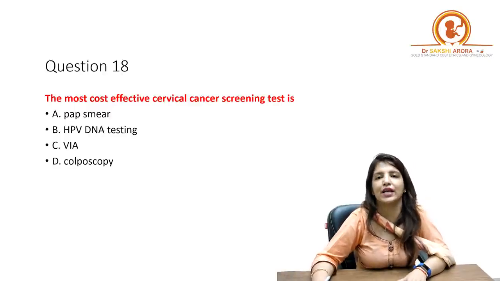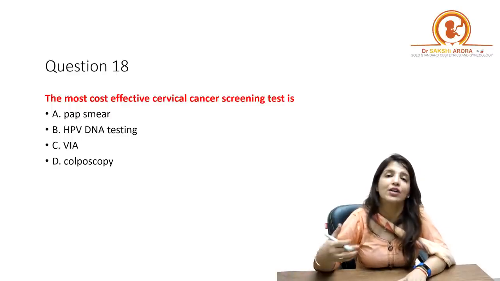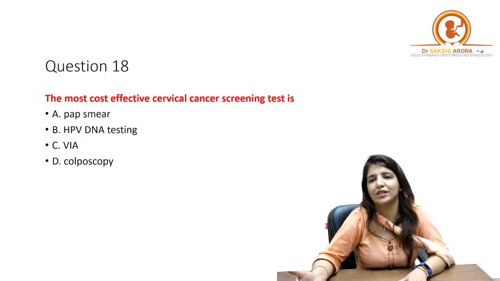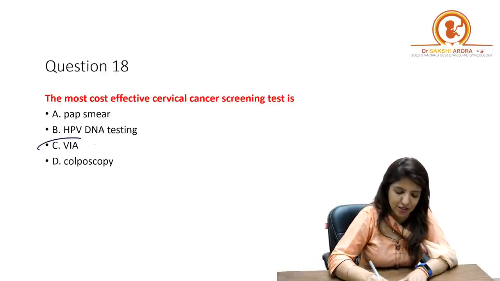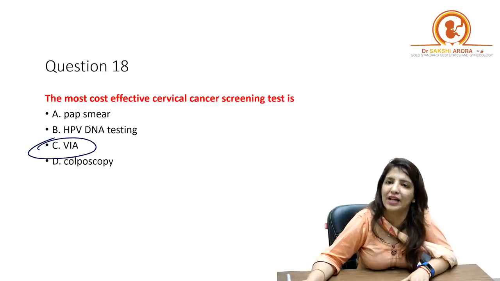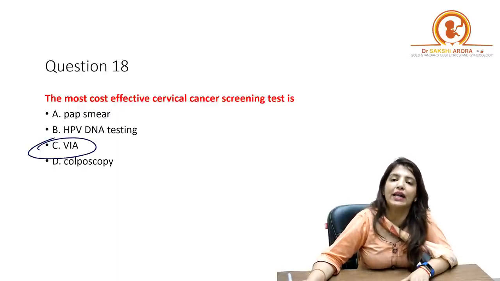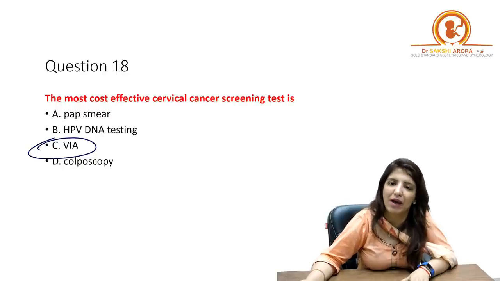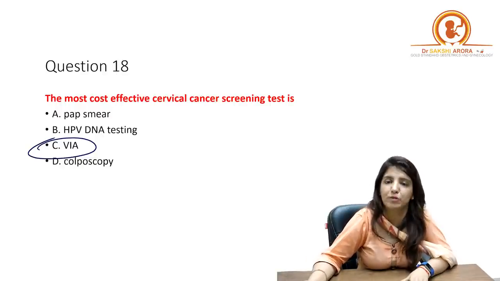Now, some students said that the question is most cost-effective. Some of them said that the question is the cheapest. So, whether they are talking about most cost-effective or cheapest, your answer is visual inspection with acetic acid. So, in our camps and in rural settings, we do not go for pap smear. Pap smear again is a little expensive option.